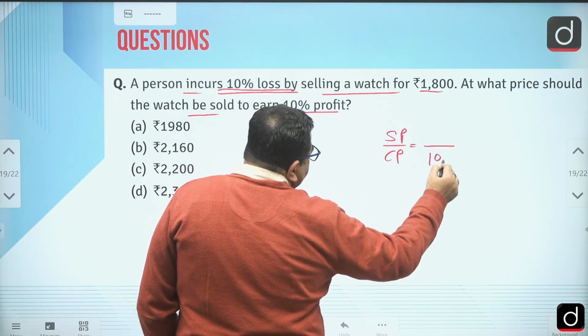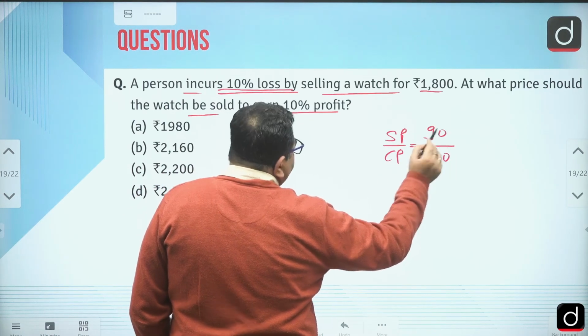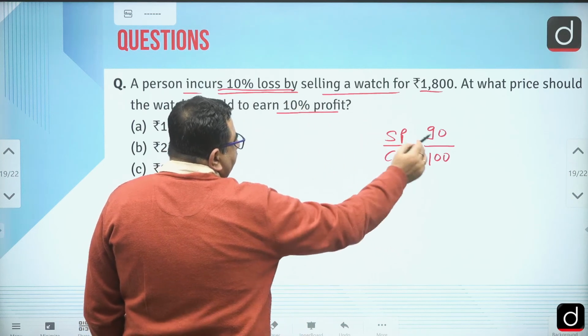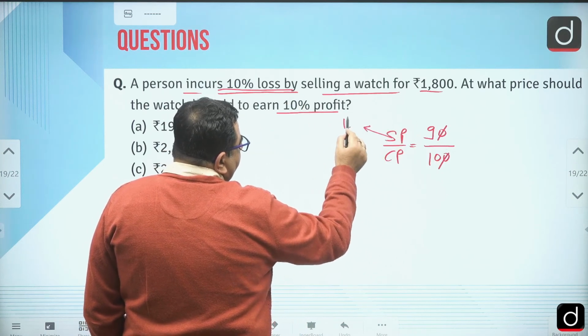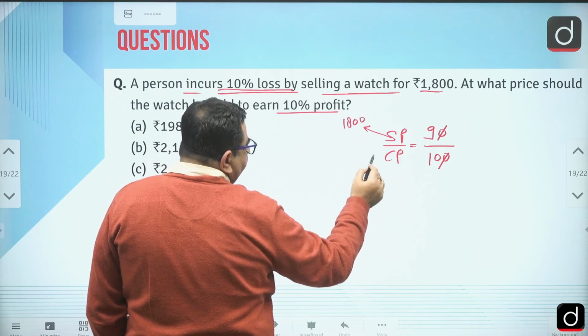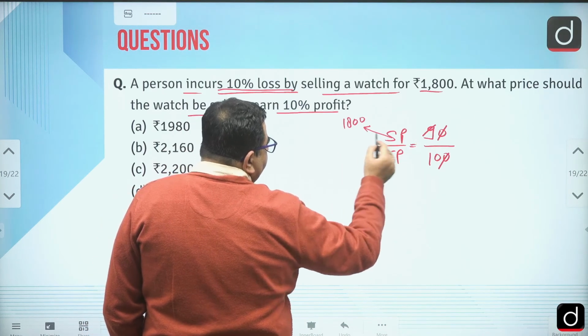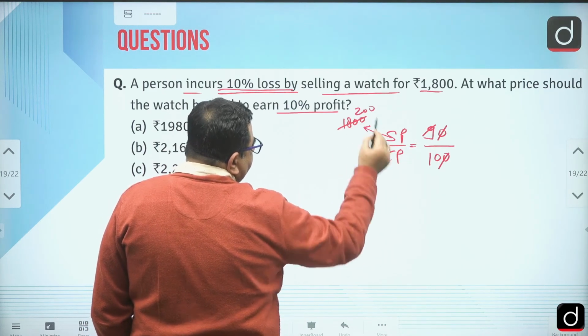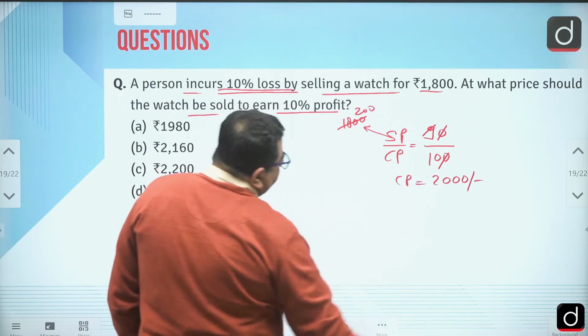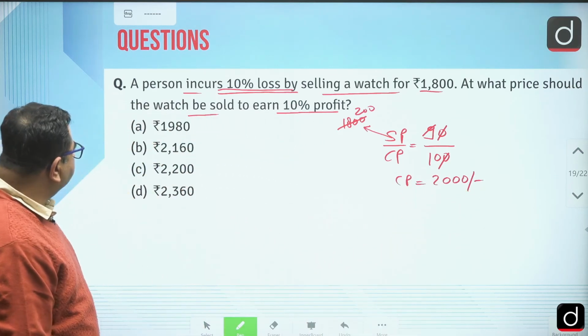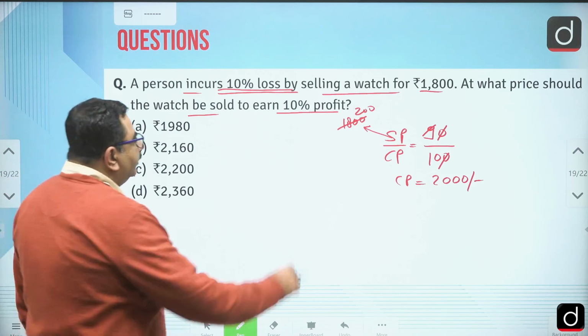So if CP is 100, selling price would be 90 for 10% loss, right? Now selling price is given as 1800. So can we find cost price? So with 9 we can cancel 200, then cost price will be what? 2000 rupees, right?